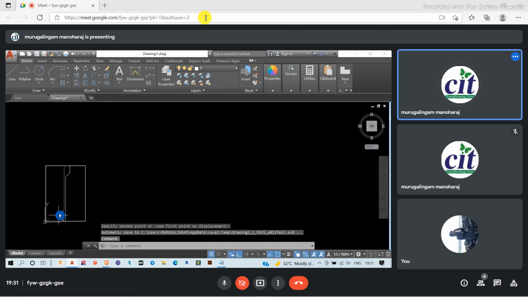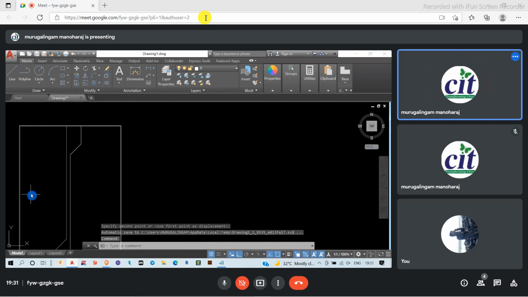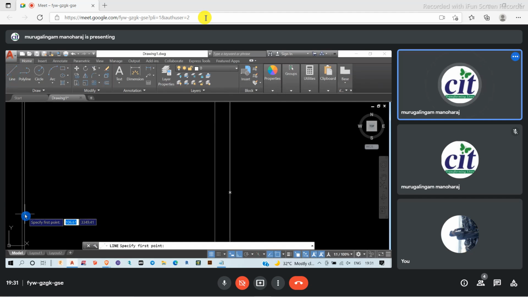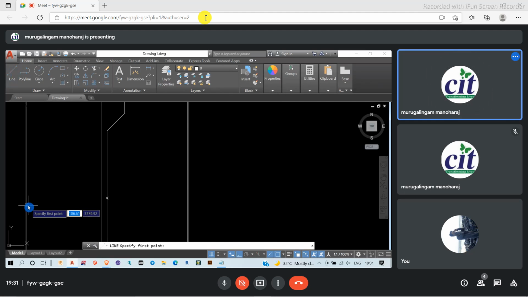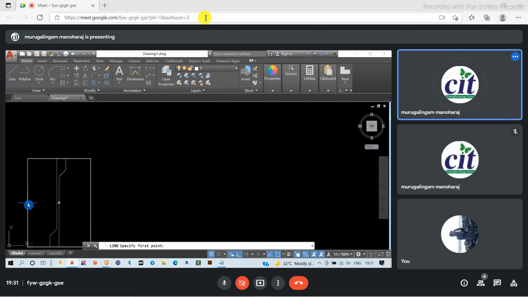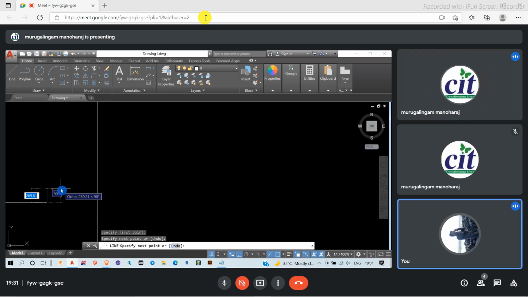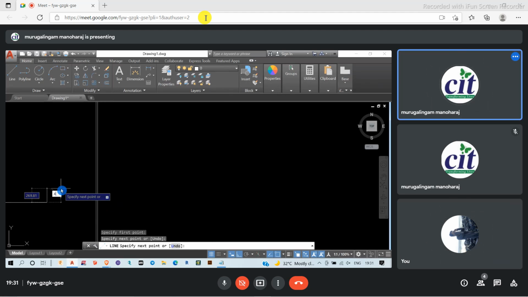In the same way, I have to provide reinforcement in this direction also. I'm starting the center point here. I want to find the midpoint from this point, and after starting this point, I'm going to use some values here. Tap, modify, tap.